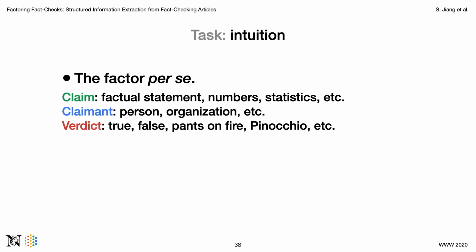The intuition behind running these experiments is that there are certain linguistic patterns when a factor appears in the fact check. If we look at the factors per se, the language used by claims is mostly factual sentences, and sometimes contains numbers, statistics, etc. Claimants are mostly persons or organizations. Verdicts are mostly adjective words or phrases that describe veracity, such as true, mostly true, false, etc., or phrases from specialized verdict systems, such as Pants on Fire by PolitiFact and the Pinocchio system by the Washington Post.